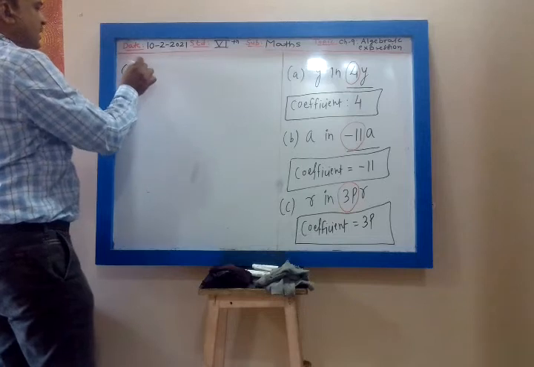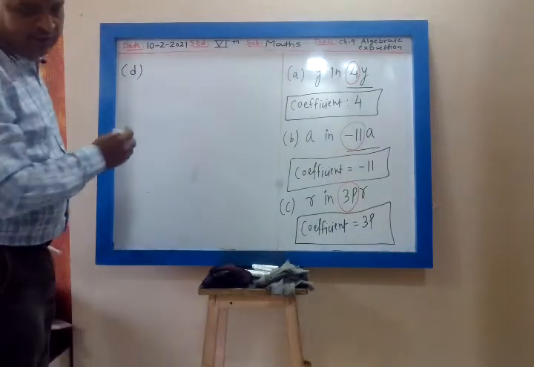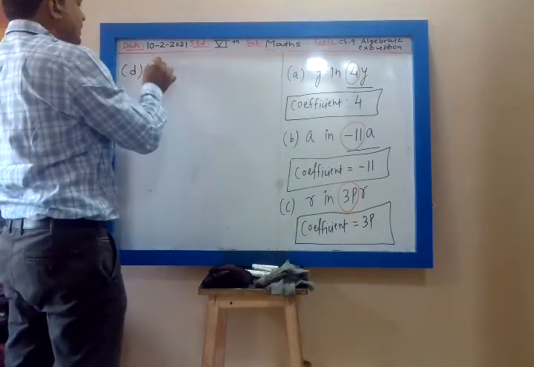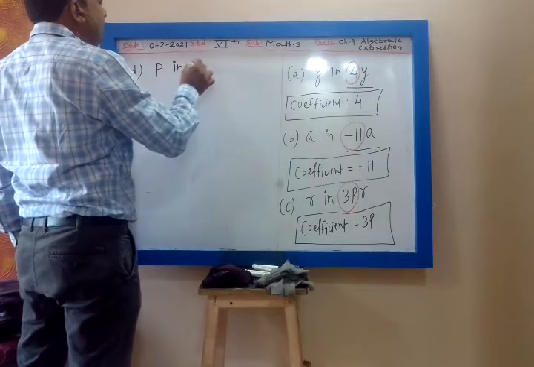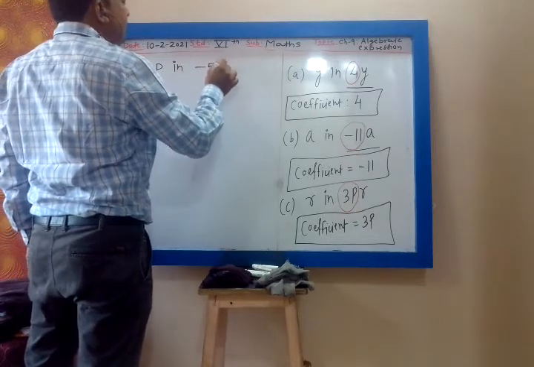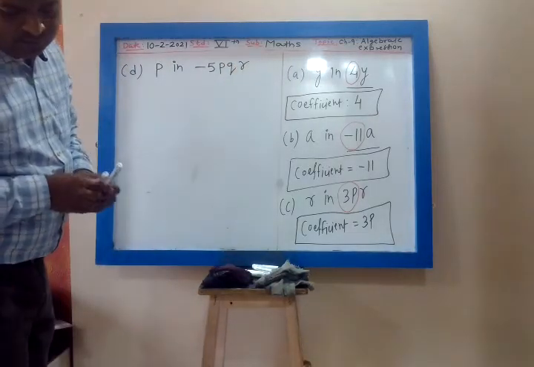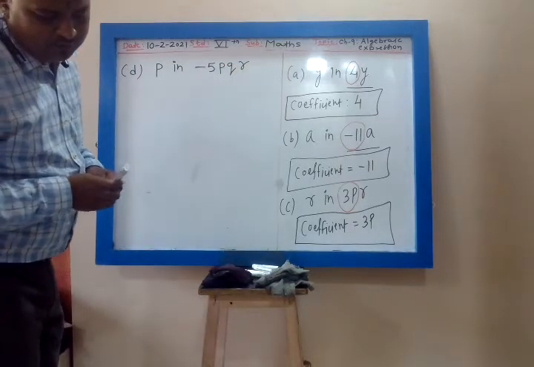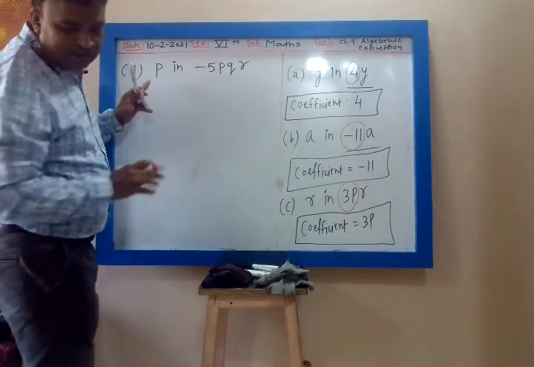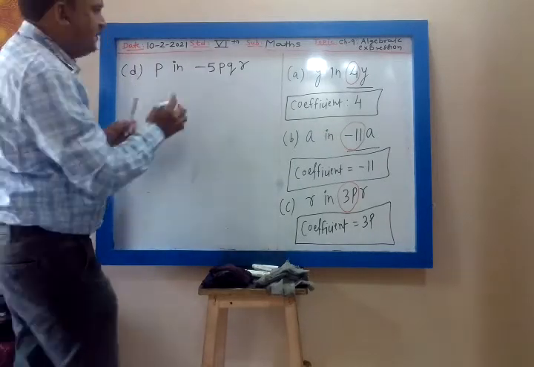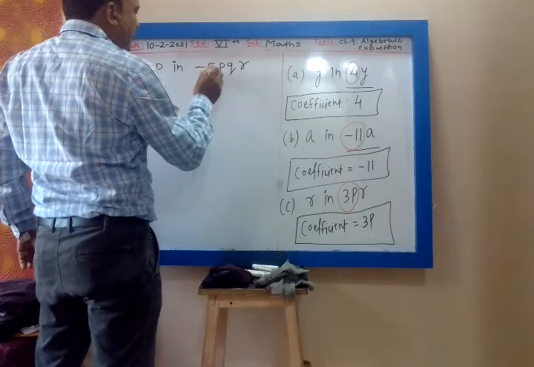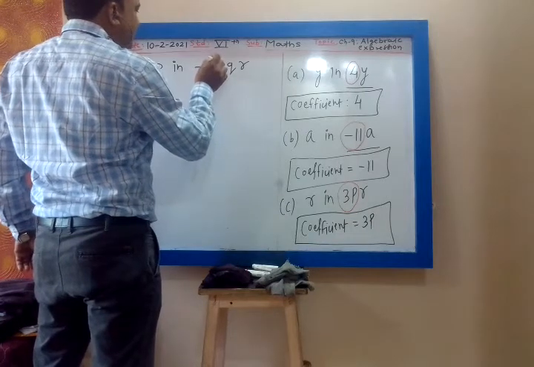Then D, P in minus 5PQR, the coefficient of P in minus 5PQR. Minus 5 will be there.